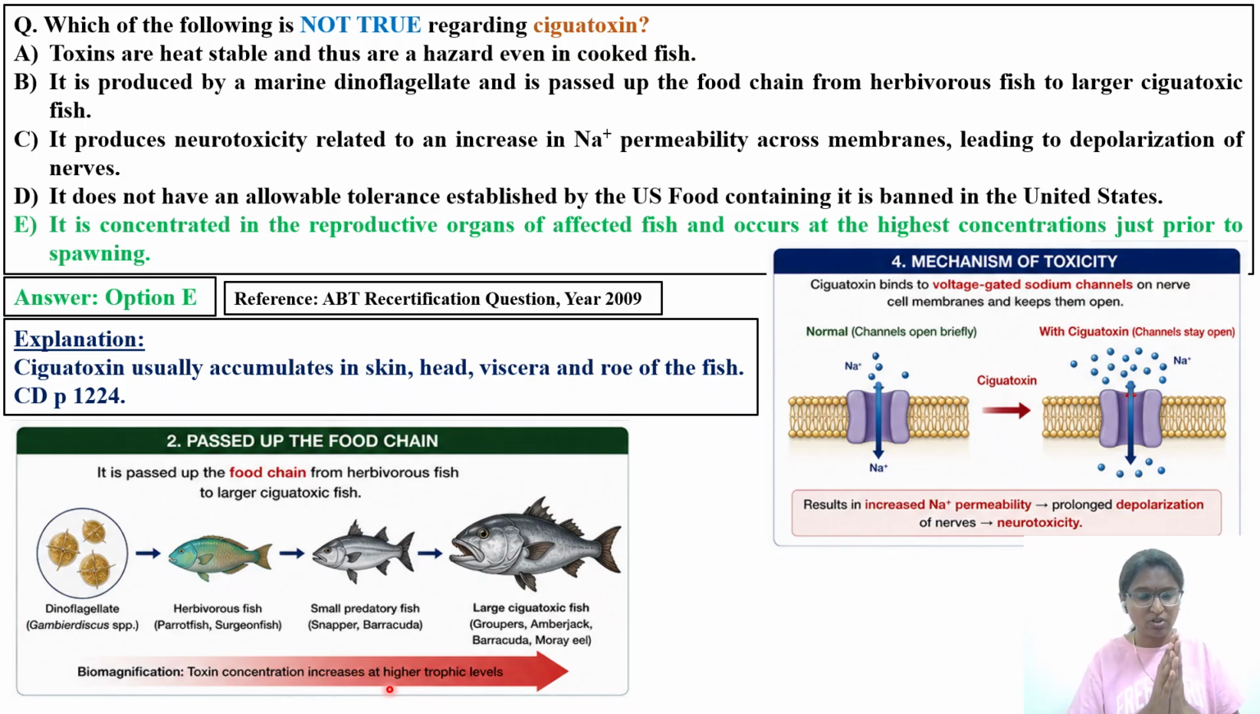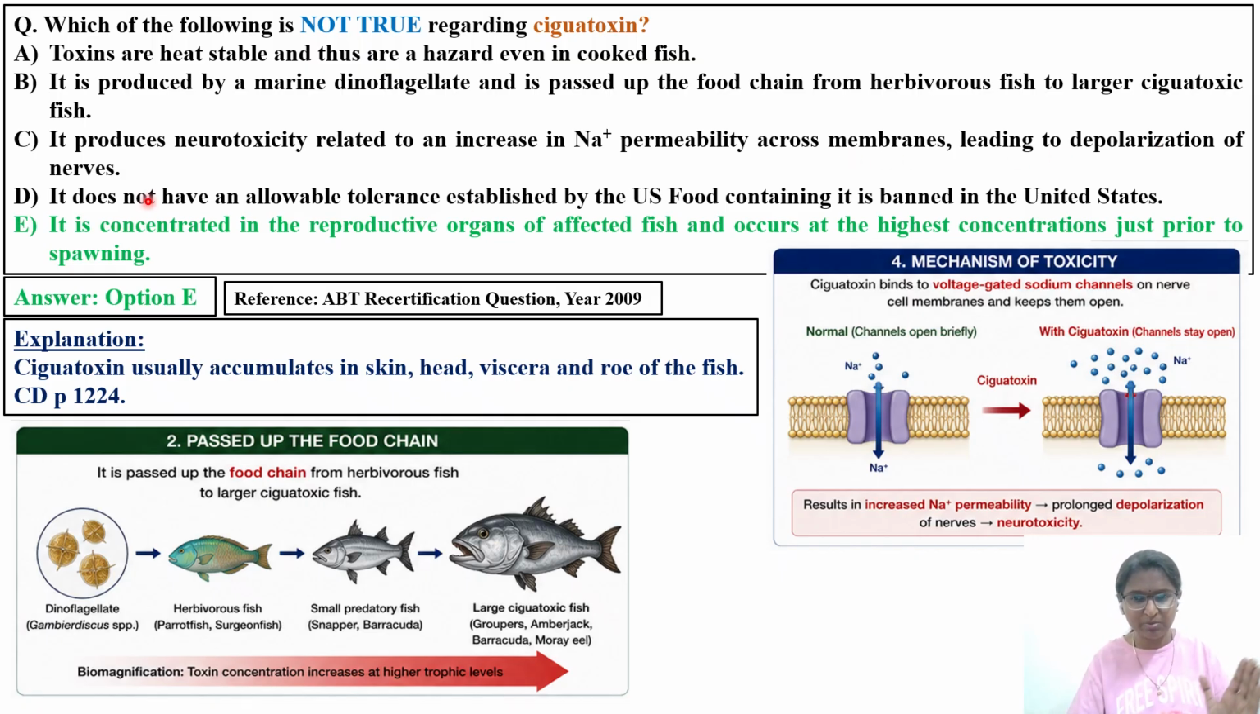Across the food chain, the concentration is increasing. Coming back to the third option, it produces neurotoxicity related to an increase in sodium permeability. Whenever you are reading any toxin, you have to understand the mechanism, what it is going to disrupt at the cellular level. This particular toxin works through the voltage gated sodium channel, increasing sodium permeability across membranes, leading to depolarization of the nerves.